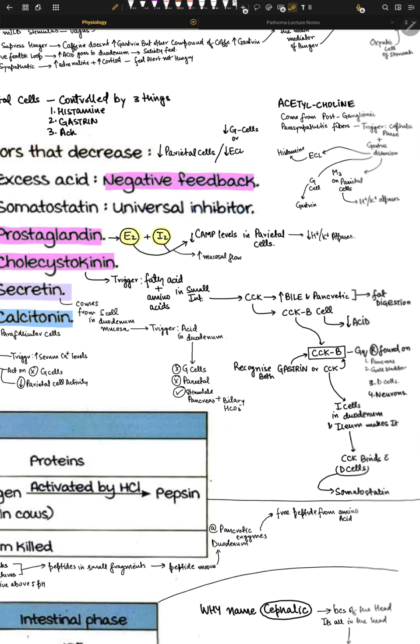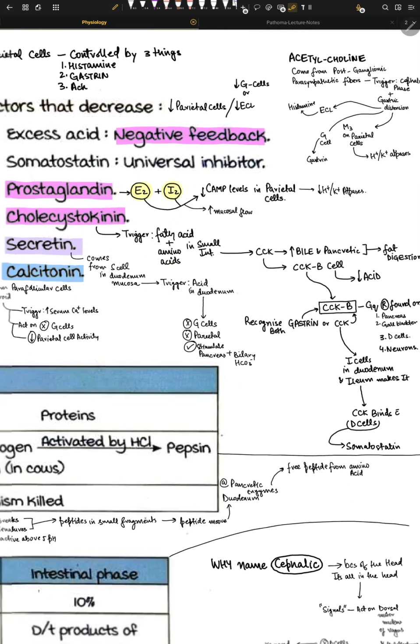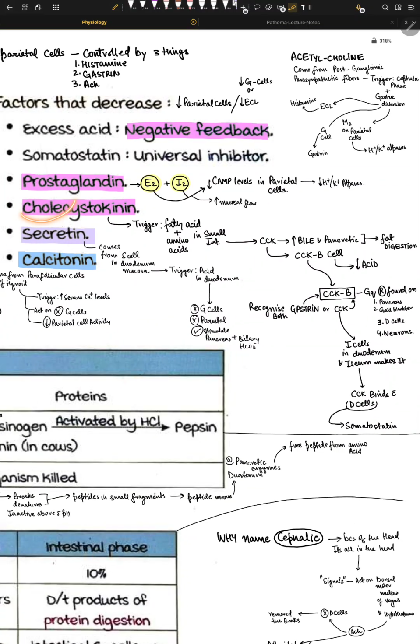Okay, cholecystokinin, amazing story. We must understand that this is one of the best concepts. So we have this hormone called cholecystokinin. Now, the trigger for cholecystokinin is fatty acids and amino acids in the small intestine. That is very important because if we have fatty acids and amino acids, it means you have eaten something. When you have eaten something really good, not just something very high in carbs and nothing in fatty acids or amino acids, you will not have good levels of cholecystokinin.